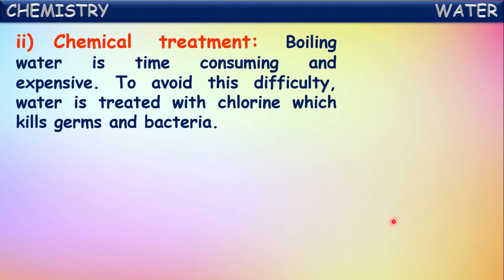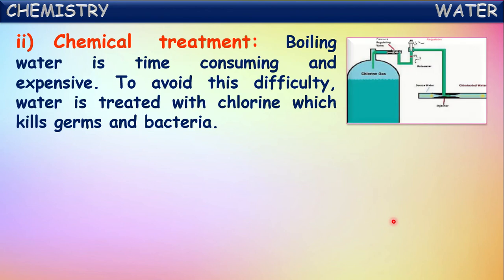And one more method is chemical treatment. Actually, the boiling of water is time consuming and even expensive also, because for a small quantity of water only we have to heat it around 10 to 15 minutes on the gas, isn't it? So it is actually time consuming and even expensive also. So to avoid this difficulty, water is treated with chlorine or chlorine gas, which kills the germs and bacteria.